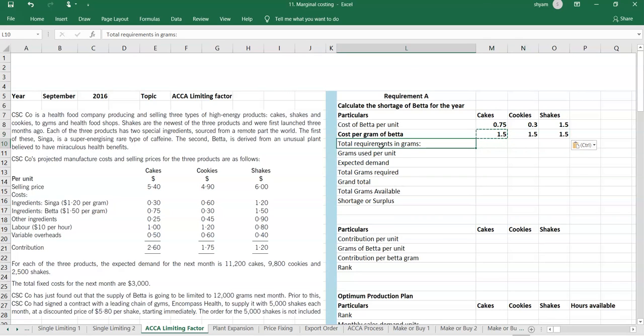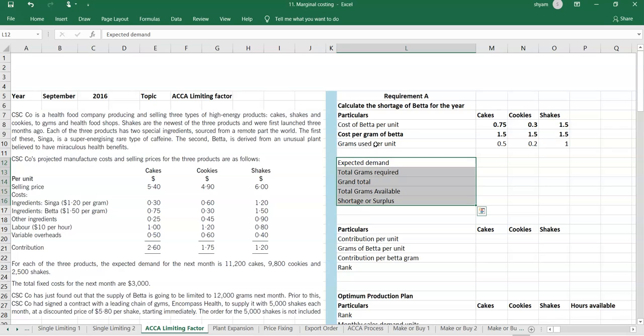So to find the total requirements in grams, see, totally 0.75 has been used, and each gram is 1.5. So how many grams are we using? We are using 0.5 grams, 0.2 grams, and 1 gram. For the last one we are using 1 gram. So the grams used per unit would be this one.